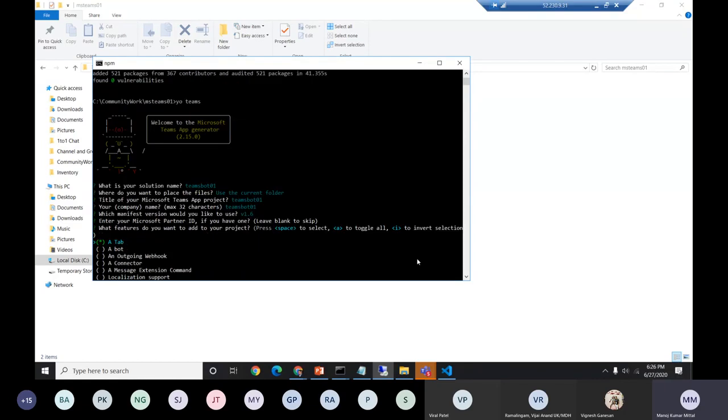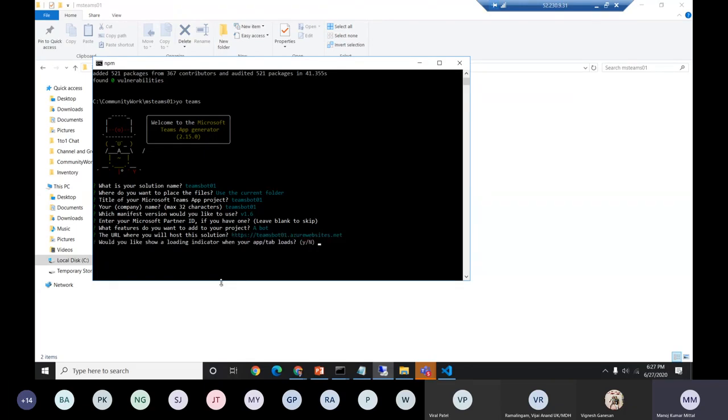This is an important section. What does Yo Teams give us? If we need to create a tab, we need to select accordingly in those sections. We can select multiples also. I just selected the tab, then deselected it. Now I'm selecting the bot, outgoing webhook, connector, messaging extension, localization support, all those things. I just select the bot and click enter. It takes the default URL based on the solution name we gave. No need to worry about it for this demo.